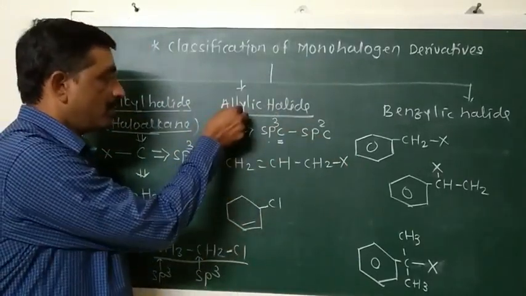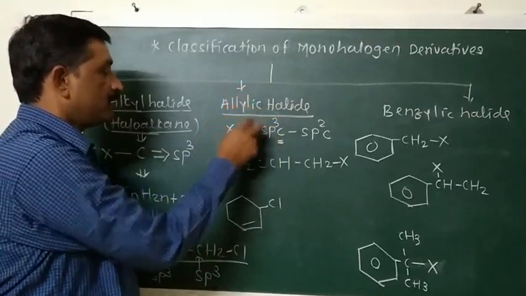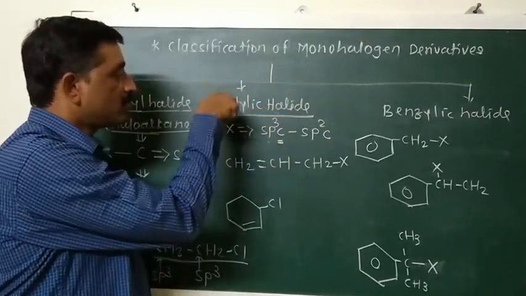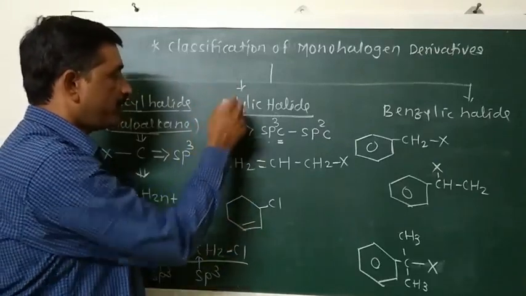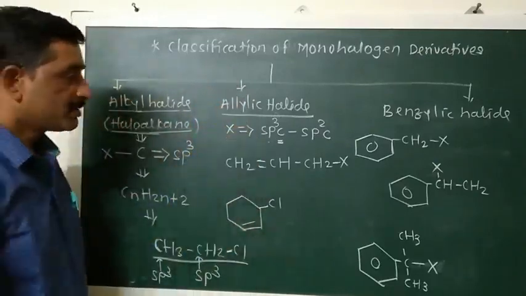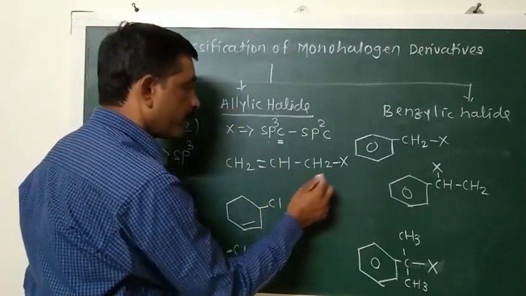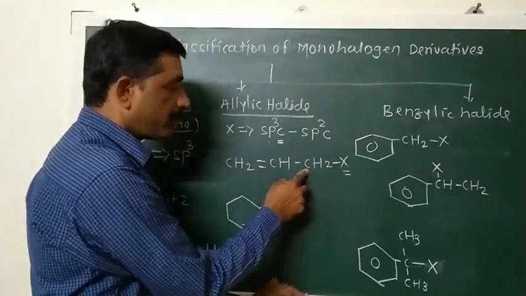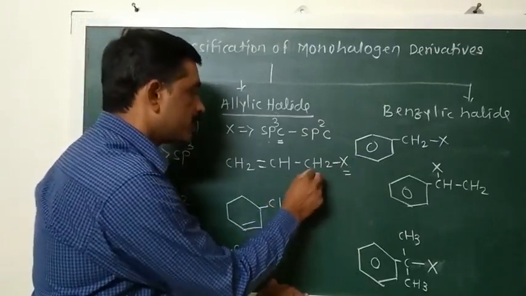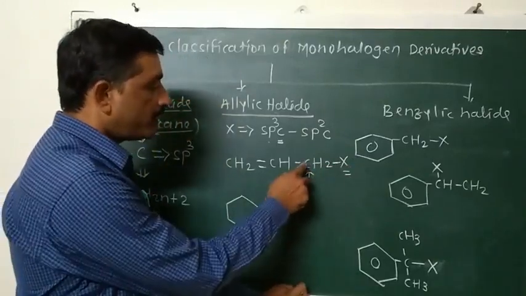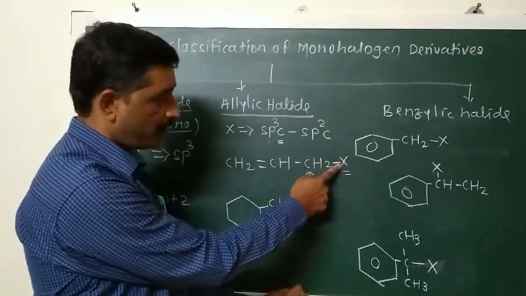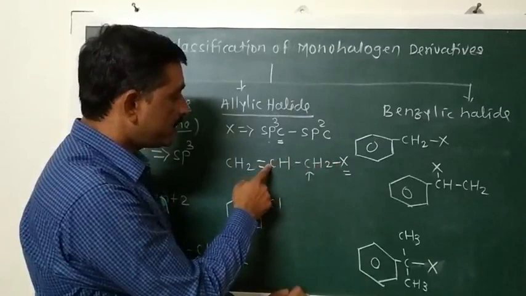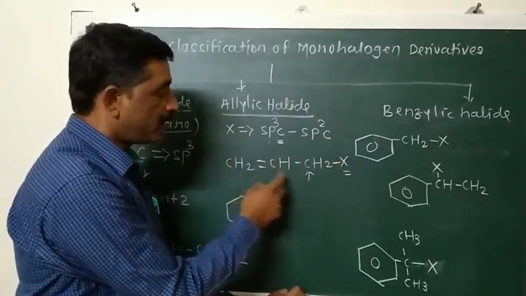Here there are two l's in allylic, and in the spelling also there are two vertical lines, so from that we can remember this. Consider the example here. This is the halogen atom. This halogen atom is bonded with this carbon atom by a single bond, with two hydrogen atoms by single bonds, and here with this carbon atom also by a single bond.